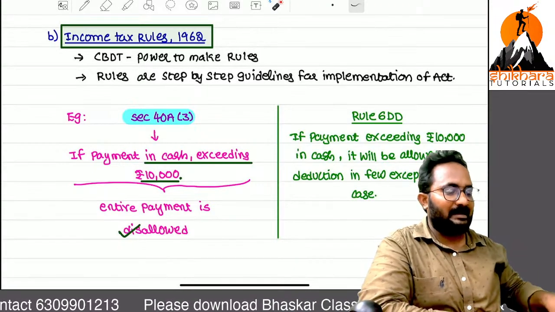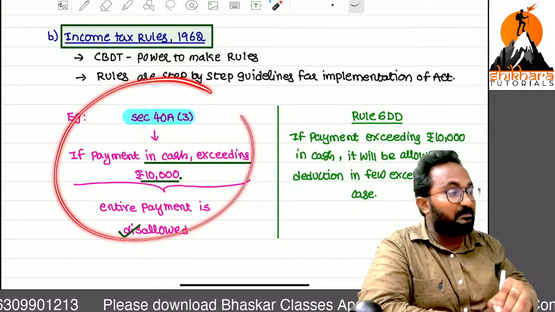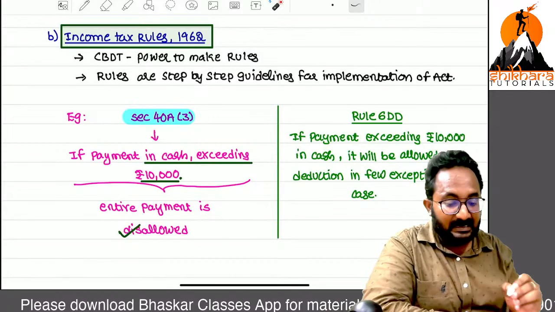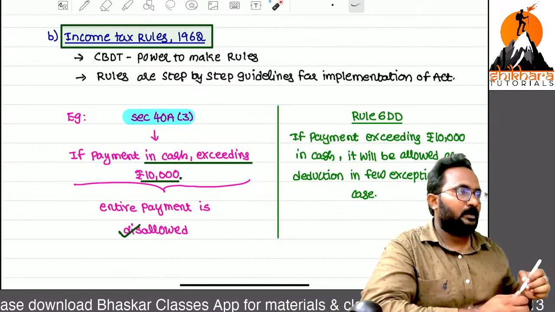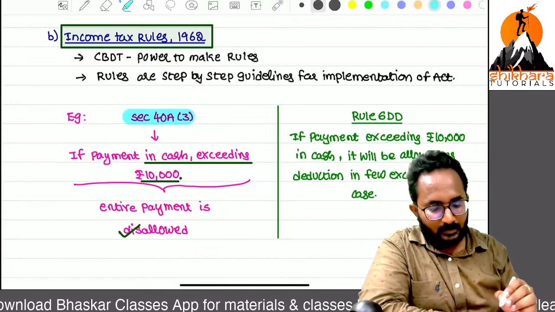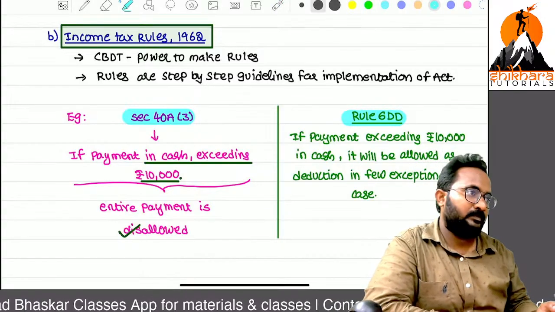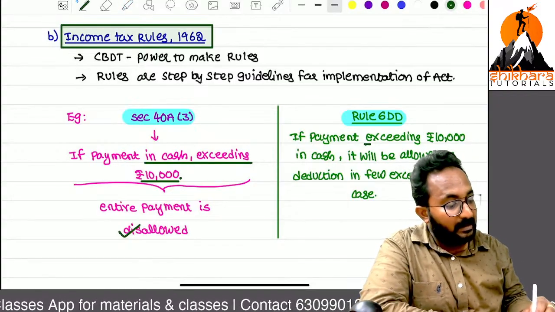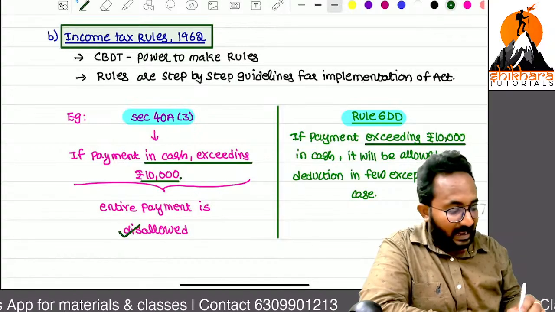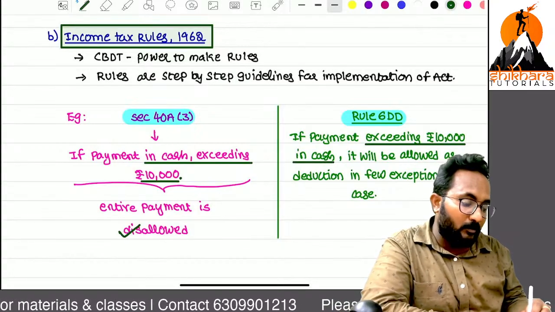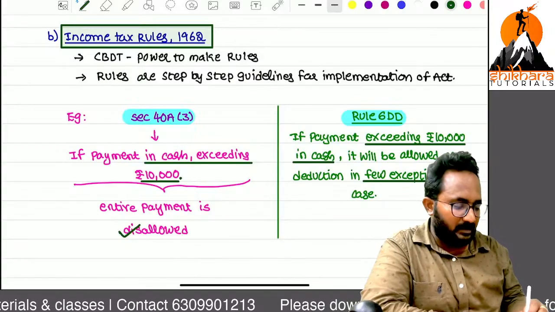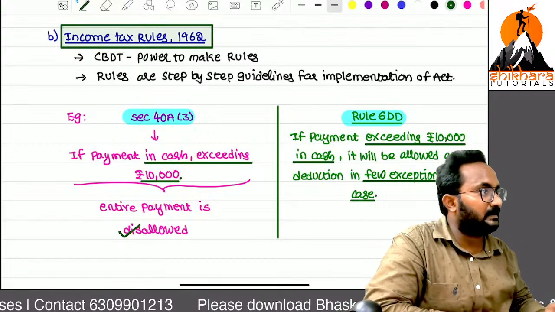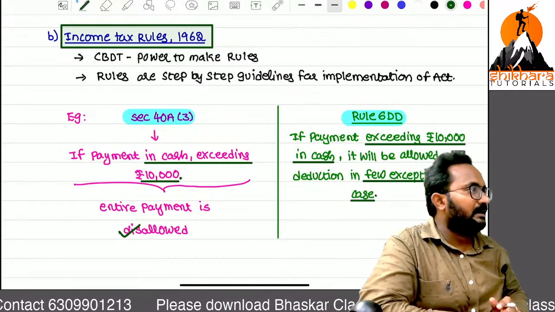So practically, the section's implementation may be difficult in certain cases. For those cases, they released what? Rules. What is the rule number? Rule 6DD was introduced. Even though the payment exceeds 10,000 in cash, it is allowable in certain exceptional cases. Nearly we have 14 or 15 exceptional cases. In those cases, you can pay more than 10,000.